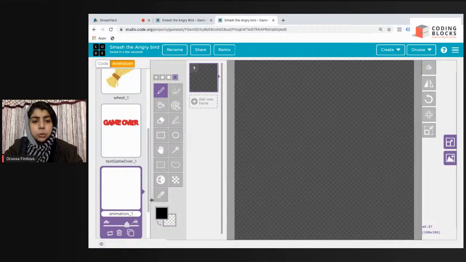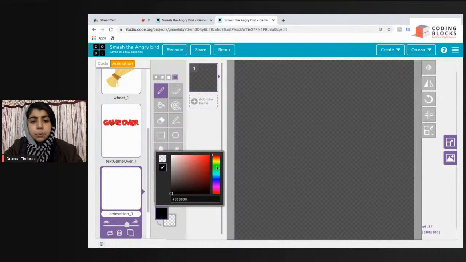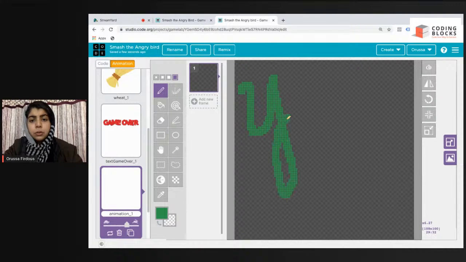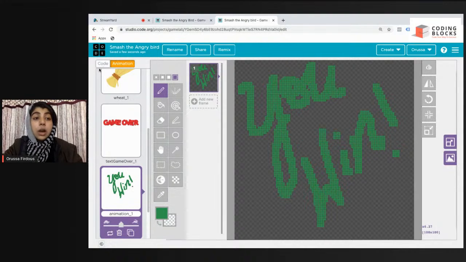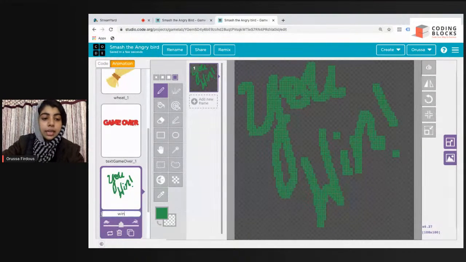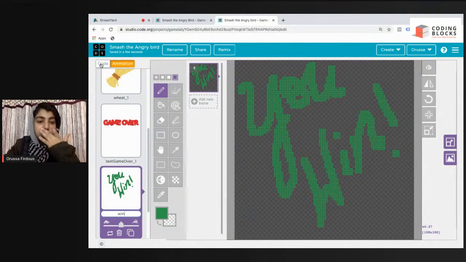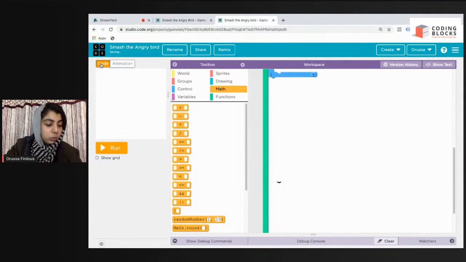I'll pick a huge brush. I'll pick some beautiful color. Okay, beautiful. This color is not beautiful though. You win. Just write with the help of your free hand. You win. Now quickly, instead of animation one, you can name it win. You can also give names to your animations. I'll go back to code.